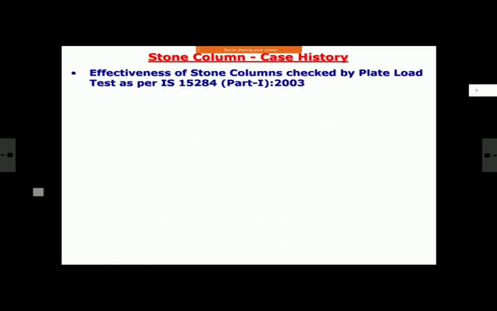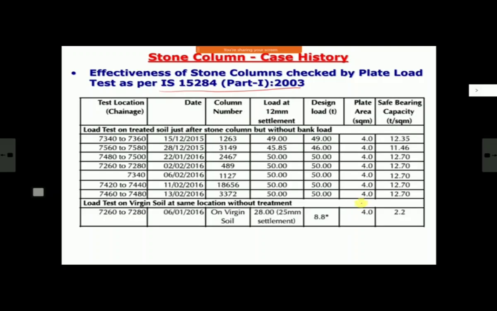And then in fact, there is an IS code also, IS 15284. Whenever we do stone column work, we have to check their effectiveness by the plate load test. There is a plate load test for stone column work, and these are the tests. The only thing I want to tell is, without doing stone column work, when plate load test was done, the bearing capacity of the strata was 2.2 ton per square meter, and these are the values after doing stone column work. You can see almost 5 to 6 times increase. 12.35, 11, 12, 11, 12, 11, 12. So this is the advantage of stone column. Not only does it give you faster consolidation, this is the biggest advantage of stone column.